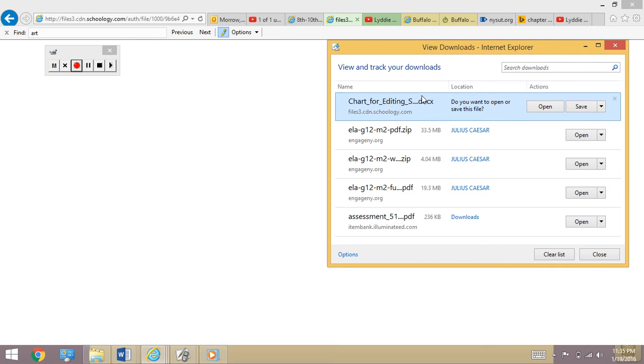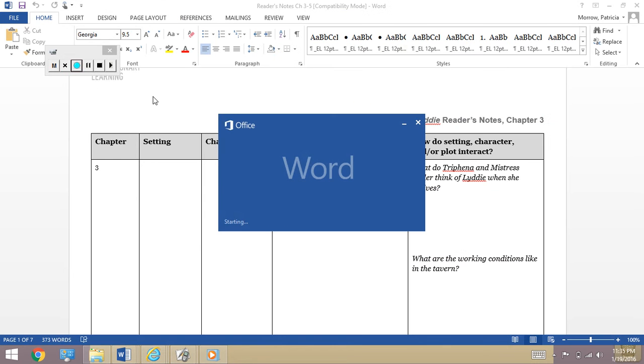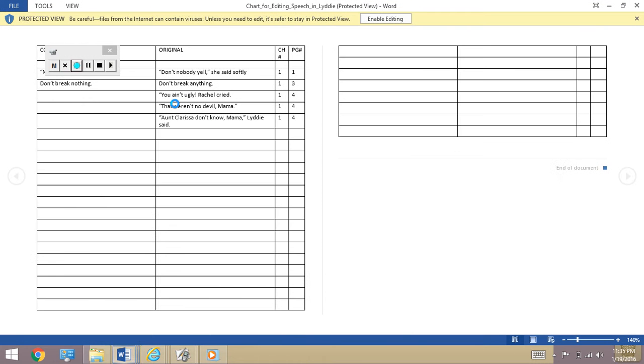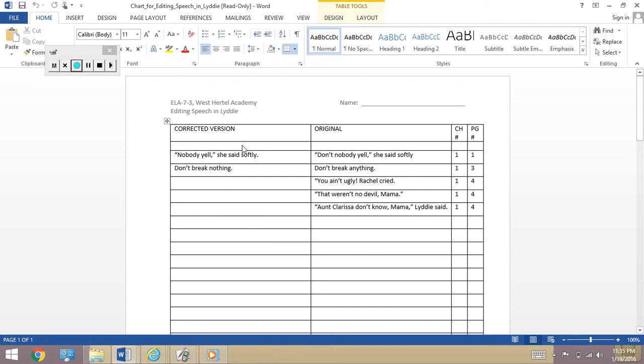Okay, that's taking too long. All right, let's just open it up. And it's opening Microsoft Word. And you can save this. Of course, you always click on Enable Editing. But here, the corrected versions will be here.